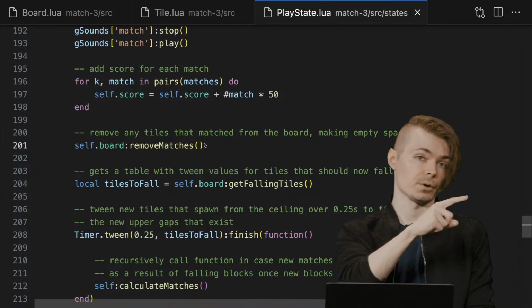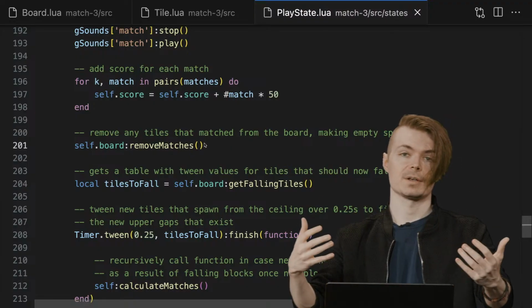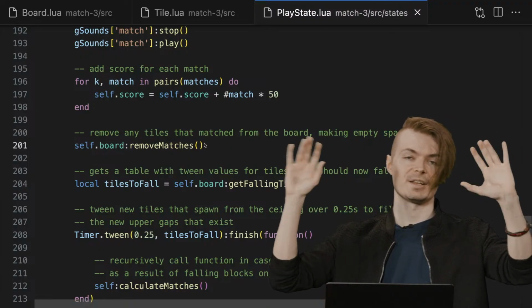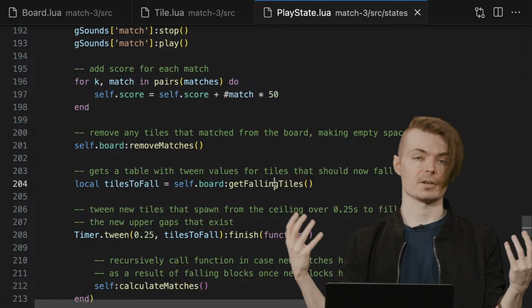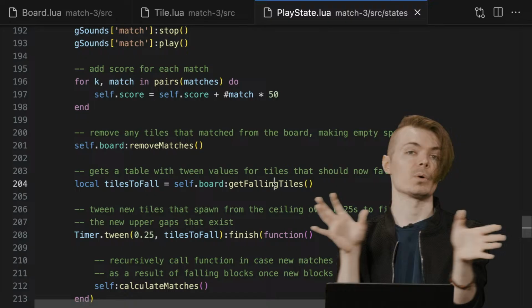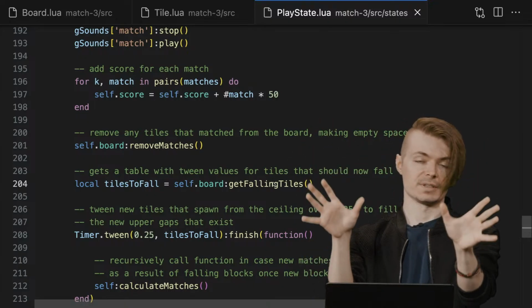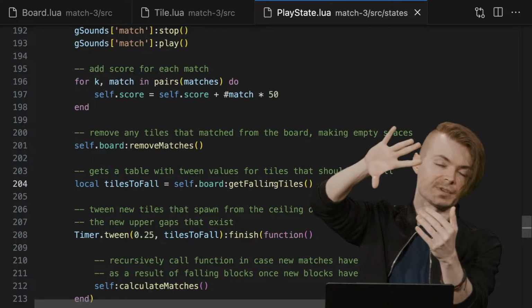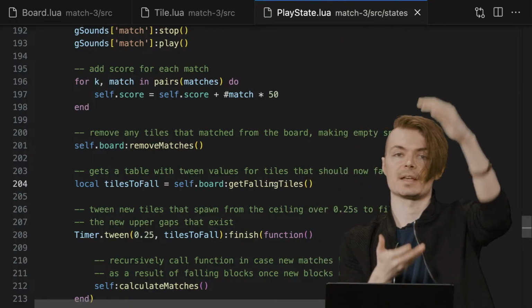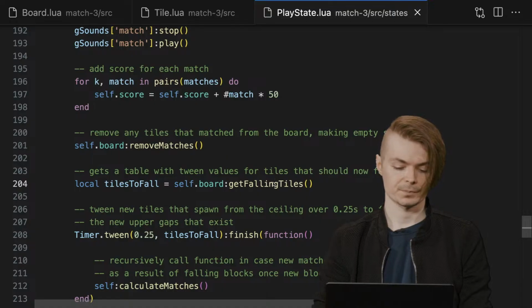We alluded to that in the code, right? We'll remove the matches. So we need to actually set those tiles to nil, so we have these spaces. Then let's get the falling tiles, and that includes the tiles that are in the board. The tiles that are in the board will fall down, and they'll get displaced. And then the tiles will come up from the top of the ceiling and fall down. This will happen at the same time, so everything looks like it's moving in unison.